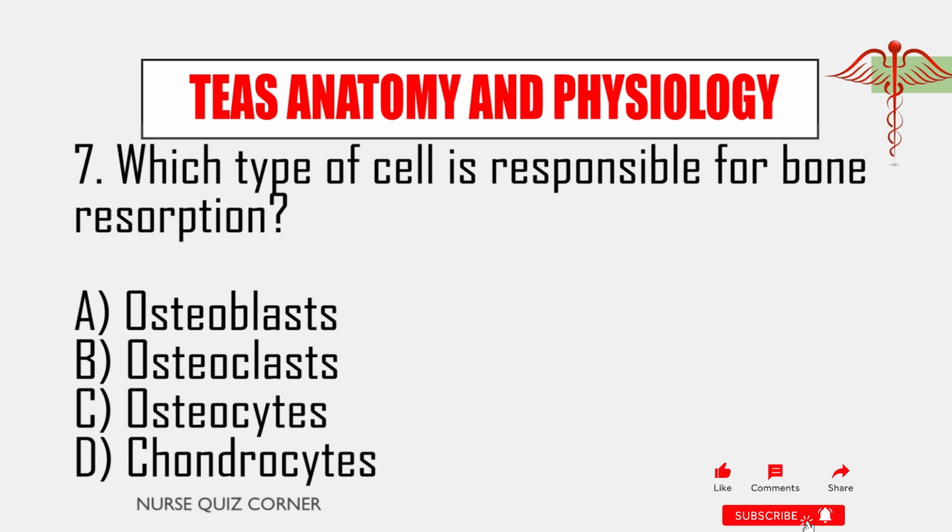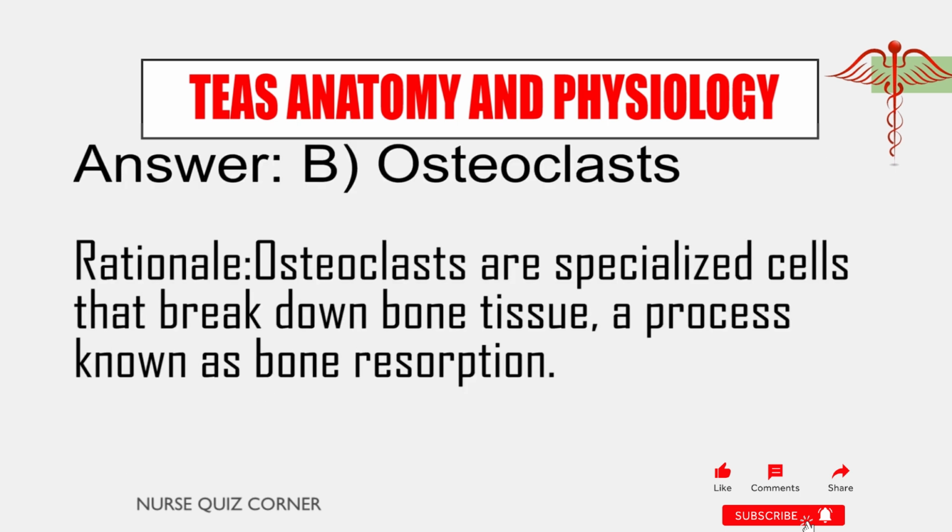7. Which type of cell is responsible for bone resorption? A. Osteoblasts. B. Osteoclasts. C. Osteocytes. D. Chondrocytes. Answer: B. Osteoclasts. Rationale: osteoclasts are specialized cells that break down bone tissue, a process known as bone resorption.